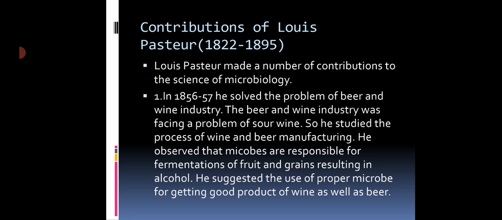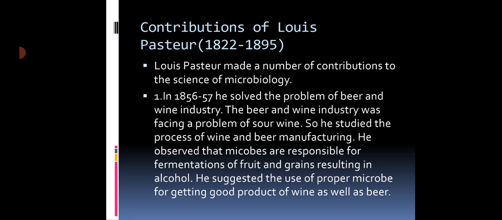The spoilage of wine and beer was studied deeply by Louis Pasteur, and he studied the major cause of the spoilage. Firstly he studied the manufacturing process of wine and beer, and then he observed that small organisms, that is microbes, are responsible for the fermentation of fruits and grains resulting in alcohol. We know that wine and beer are fermentable products, and by using grape juice or fruit juice and the fermentation method, these beverages are produced.